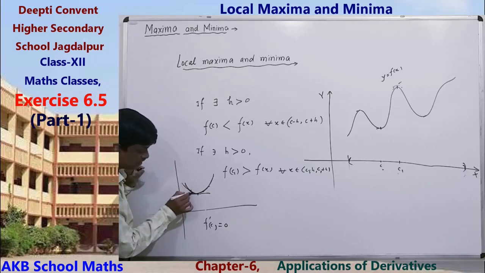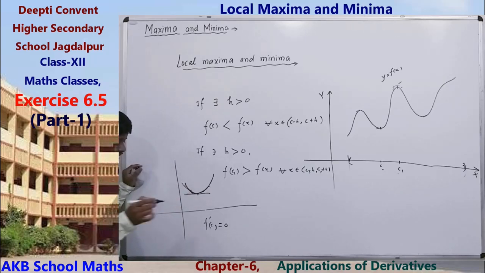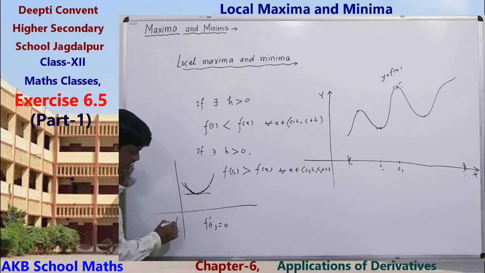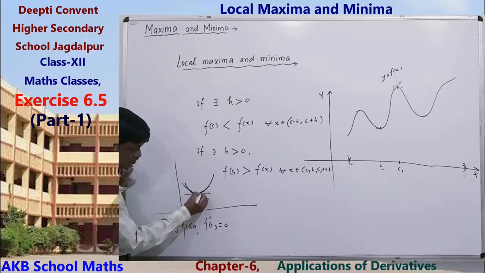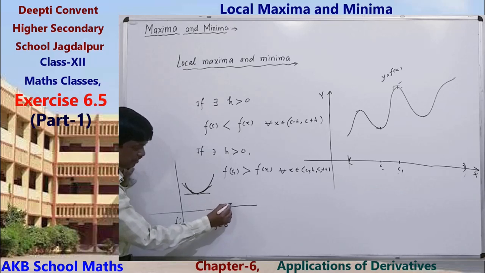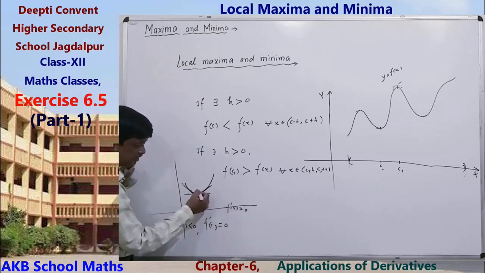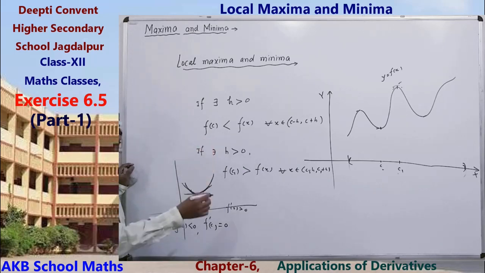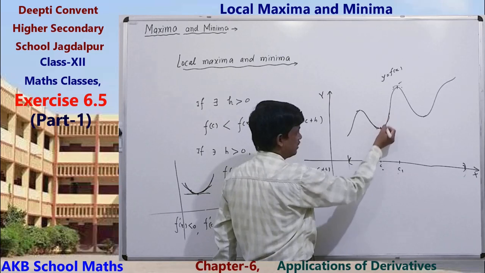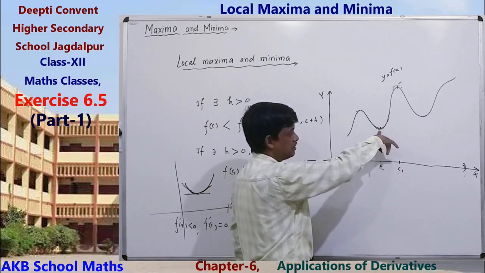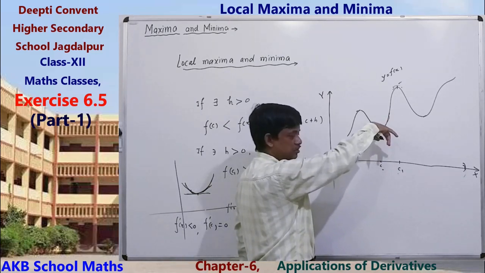And here function is decreasing, slope of the tangent. Decreasing means what? Decreasing means f dash x in this part will be less than 0. Decreasing means derivative less than 0. In this part, derivative greater than 0, increasing function. So, here function decreasing, here function increasing, derivative will be equal to 0 at this point.